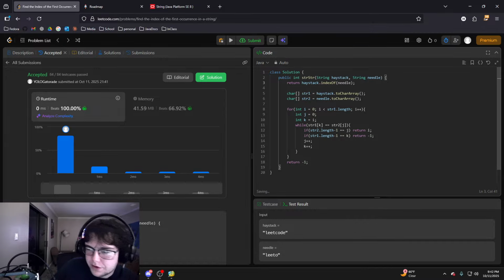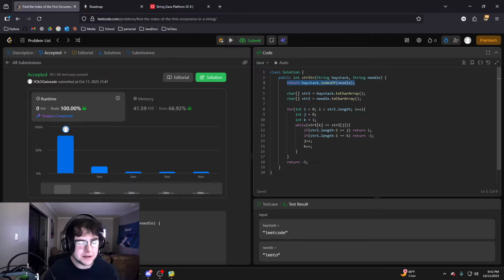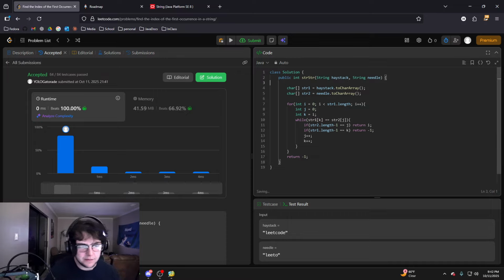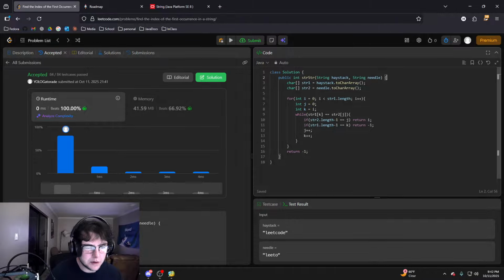And that would return you the first index of needle, and if needle is not in the haystack string, then it returns -1. But I feel like that's cheating because it's already implemented by someone else, and LeetCode is about solving problems. So if I was to implement the indexOf function, this is kind of what I would write.